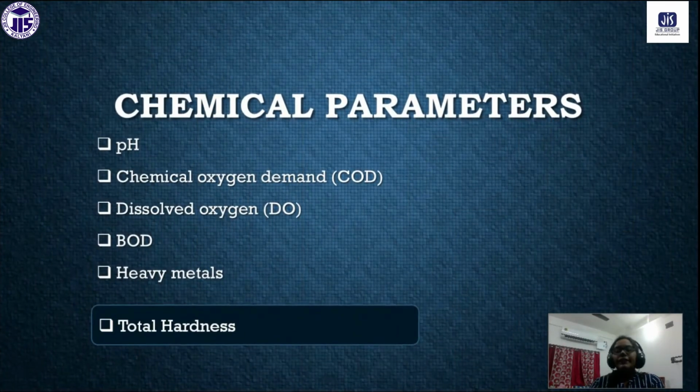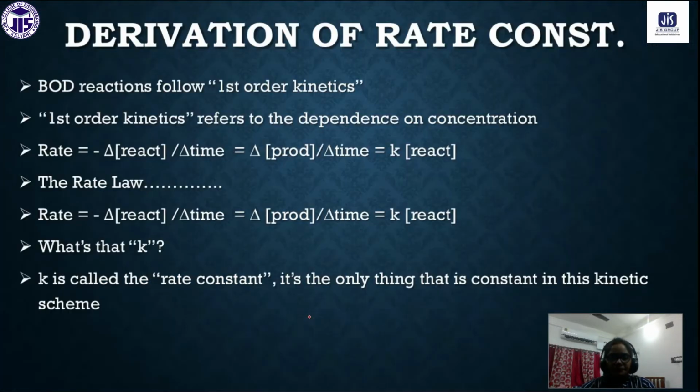So we are discussing the chemical parameters, that is about the BOD. We are discussing all this about the BOD. Today we will discuss the total hardness, another chemical parameter that we will discuss today, that is the hardness of water. Understand? Okay, so this is the recapitulation of the previous classes.